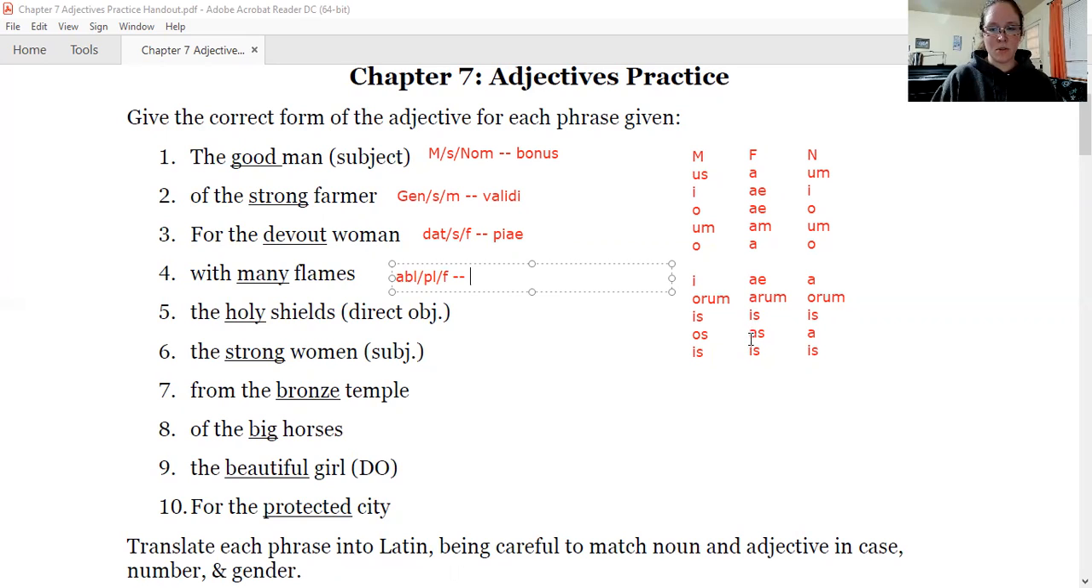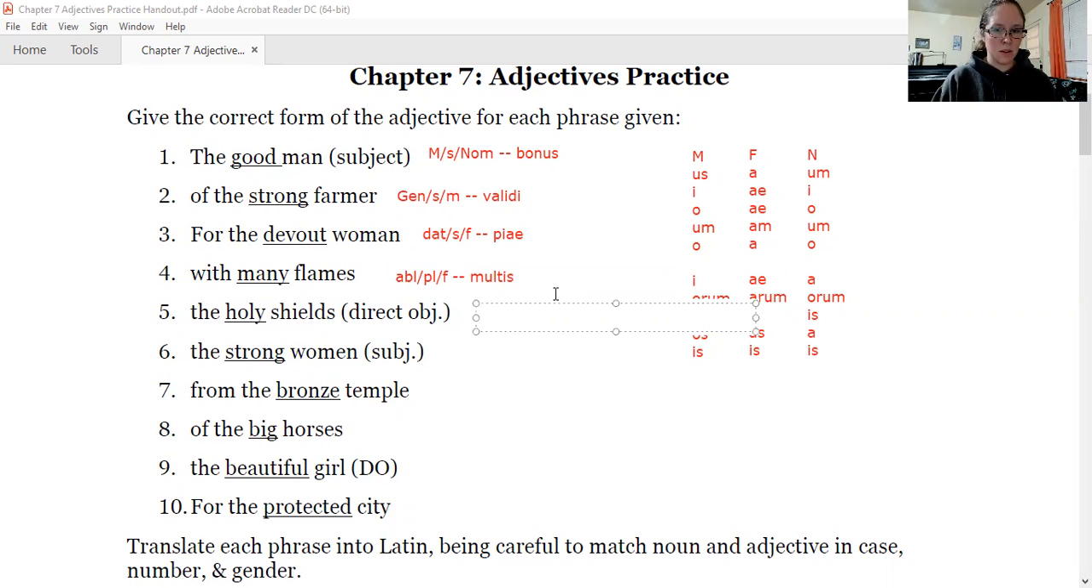Feminine ablative plural goes all the way down to the bottom of our chart. We're going to put is onto the end of the word for many. What is the word many? Multus, multa, multum. So we're going to get rid of our regular ending, and we're going to add is for our ablative plural feminine, multis.